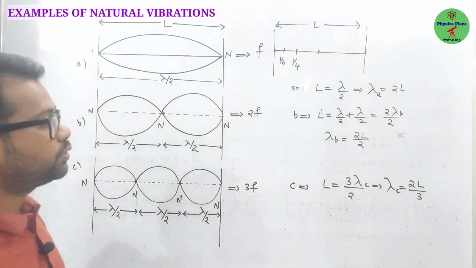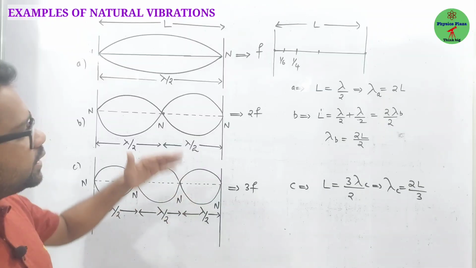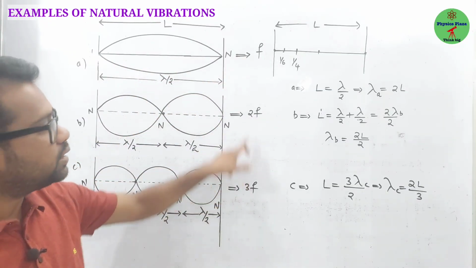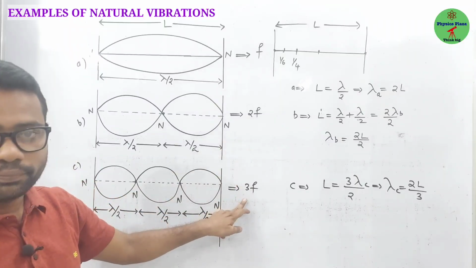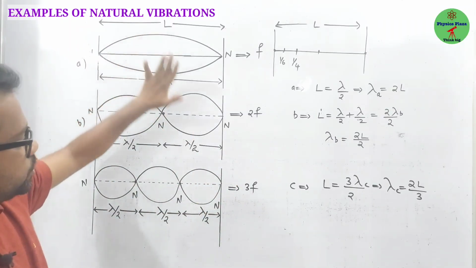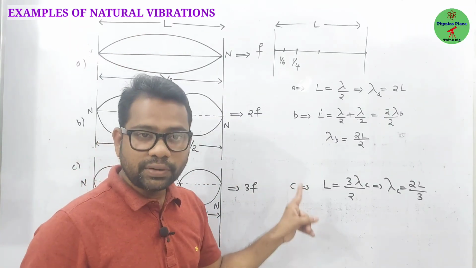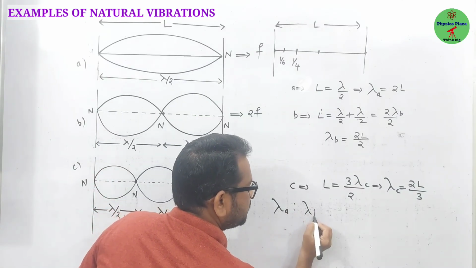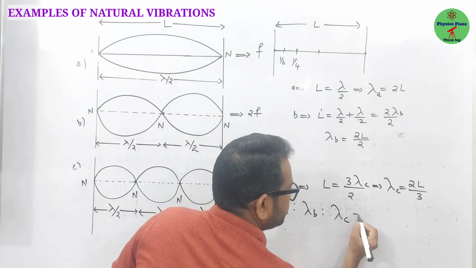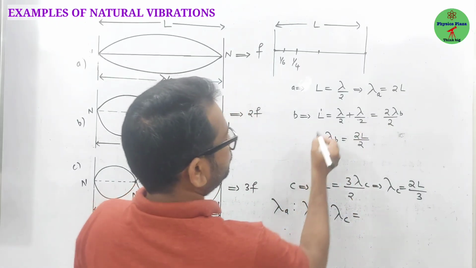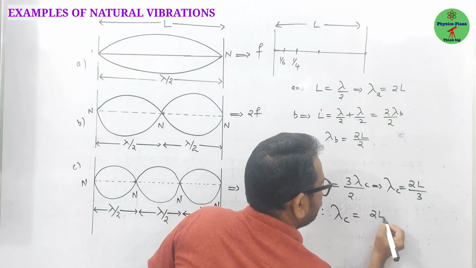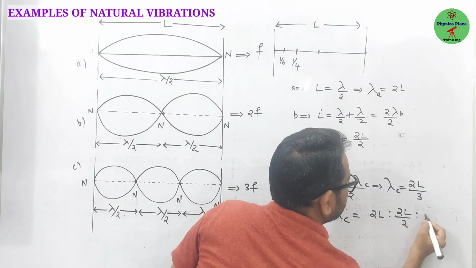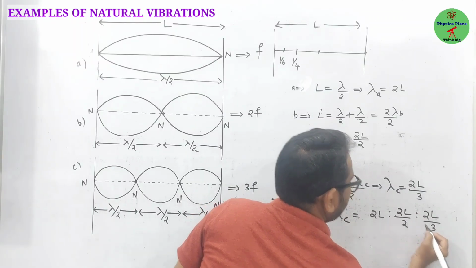Now from an examination point of view, they'll ask the frequency of the modes of vibration. It is F, 2F, 3F. So we can say 1:2:3. Is it clear? So the frequency ratio is 1:2:3, fine. But the wavelength is very important. So lambda A is to lambda B is to lambda C is equal to 2L is to 2L by 2 is to 2L by 3.